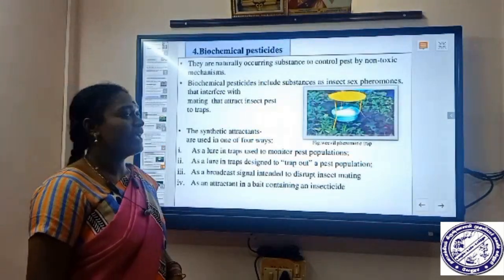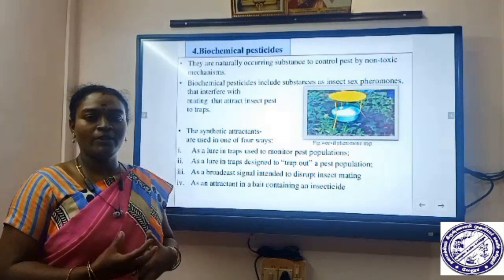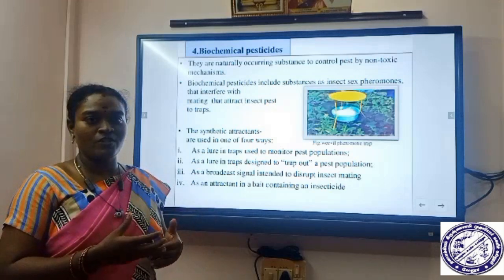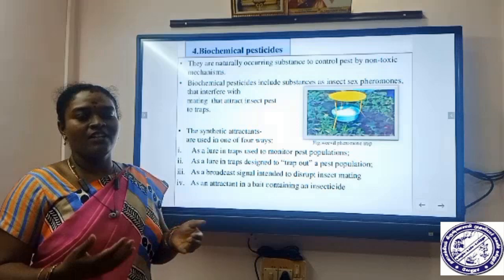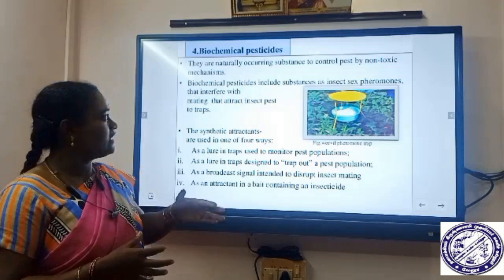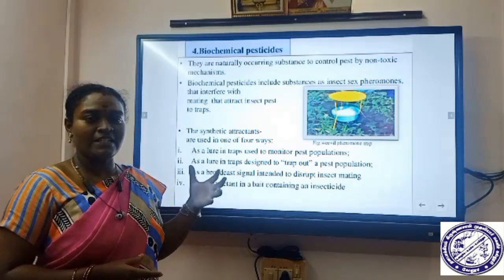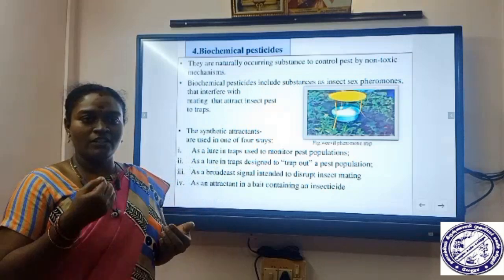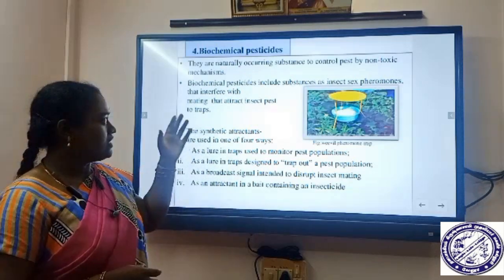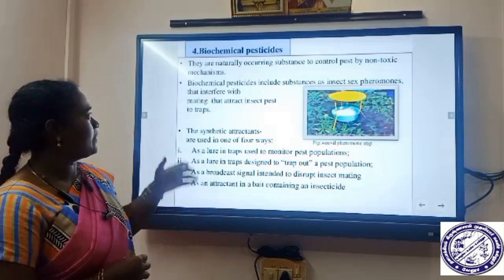So next, biochemical pesticides. So what is biochemical? The metabolic process which should happen in the organisms. Through that metabolic process, we should get some energy, hormones, whatever our body needs. In biochemical pesticides, this is also a naturally occurring substance, that is insect hormones. In humans we say hormones, in the case of insects we say pheromones. These pheromones should be used as pesticides in the case of biochemical pesticides.